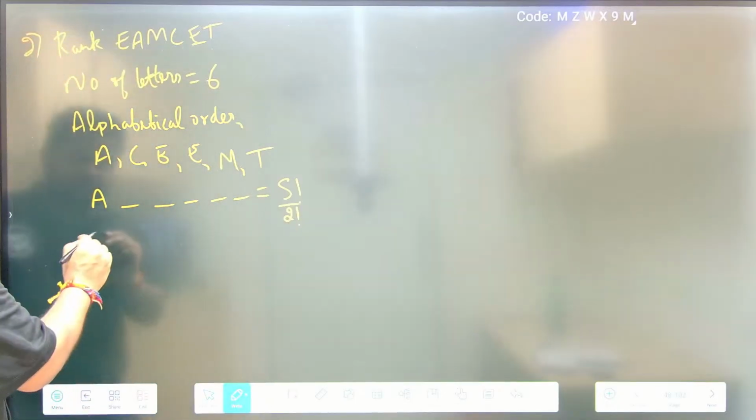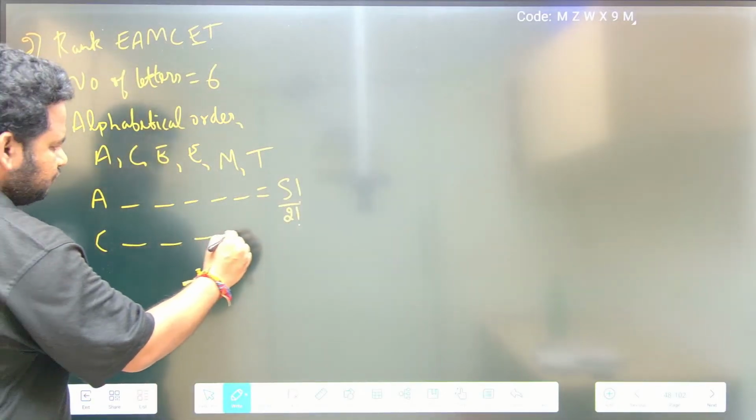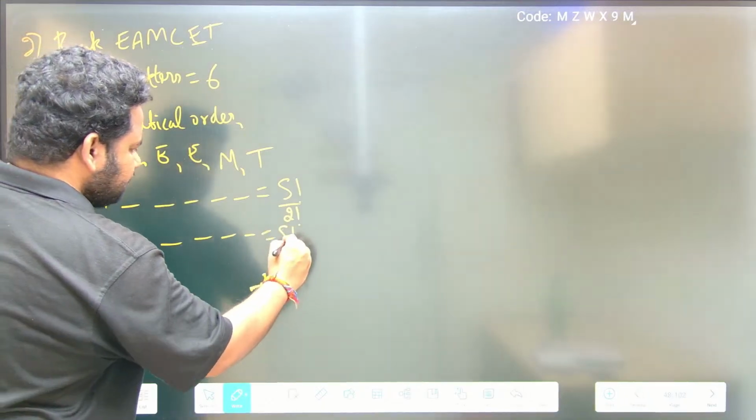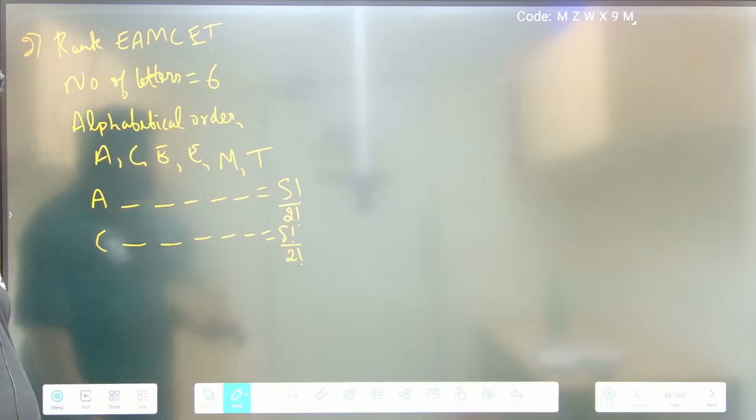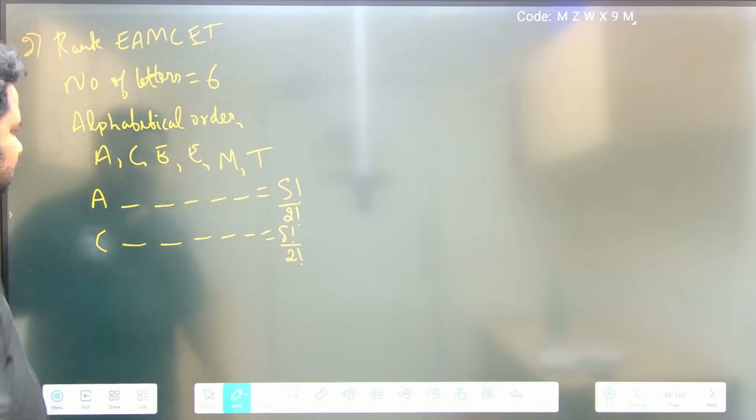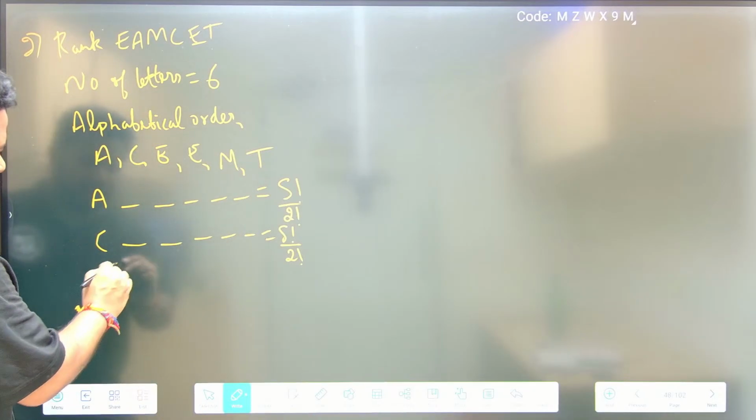Now let us start with C. Here also 1 2 3 4 5, I should write 5 factorial by 2 factorial, because there are 2 E's. If there are 3 E's, I should write 5 factorial by 3 factorial. Now we will start with E.